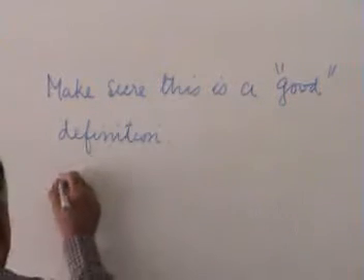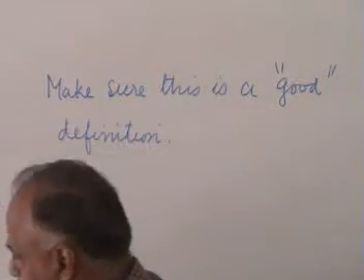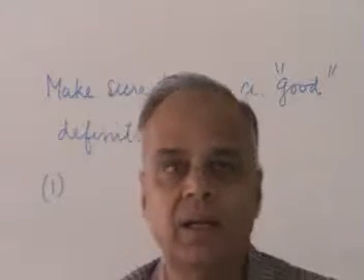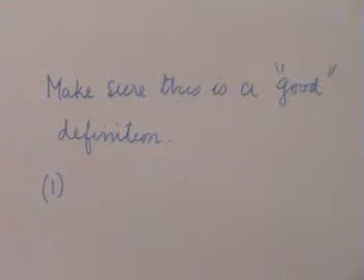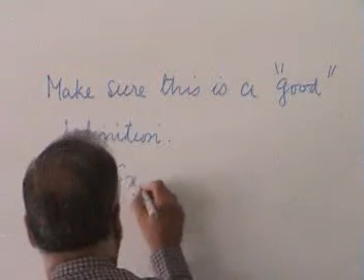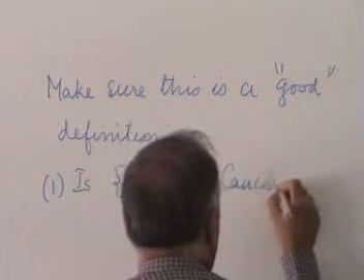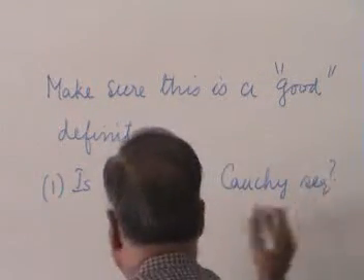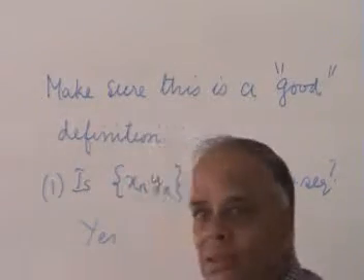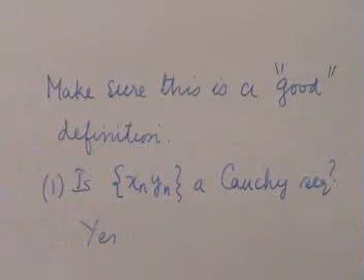One, in order to even talk about the equivalence class generated by xn yn, you must make sure that xn yn is a Cauchy sequence. And the answer is yes, because we have already seen that the product of two Cauchy sequences is a Cauchy sequence. So at least now all the terms there make sense.